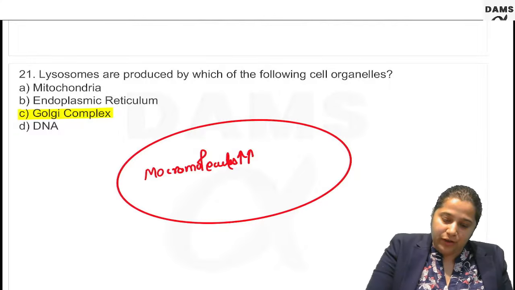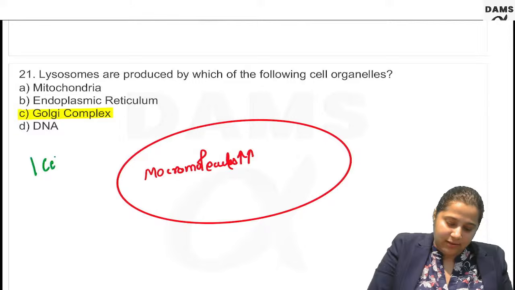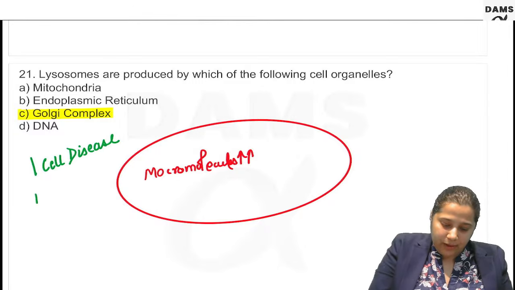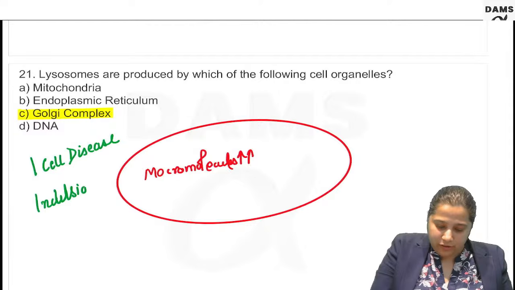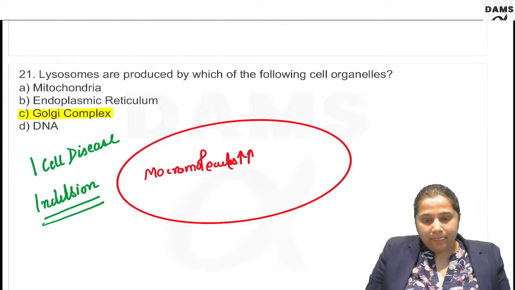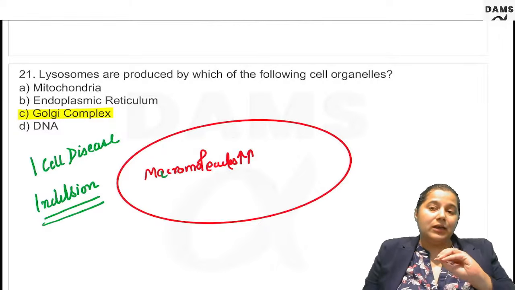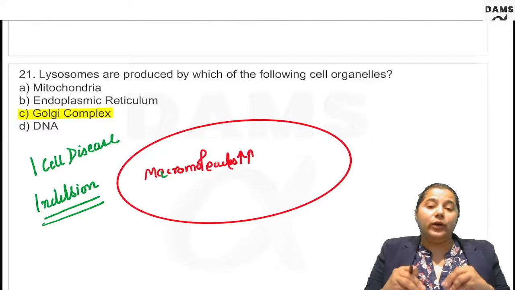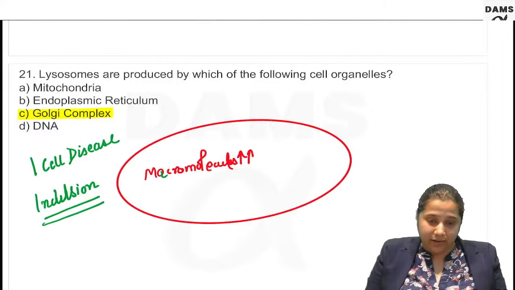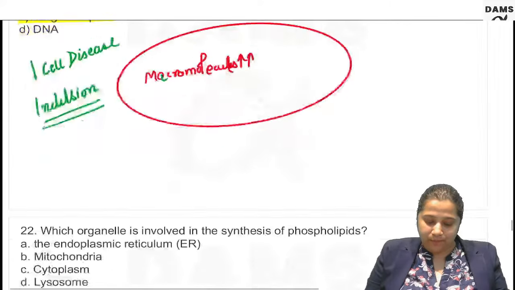Such disorder is known as I cell disease. I stands for inclusion cell disease. These are accumulations of macromolecules. They are included only in the lysosomes. They keep on aggregating in the lysosomes.